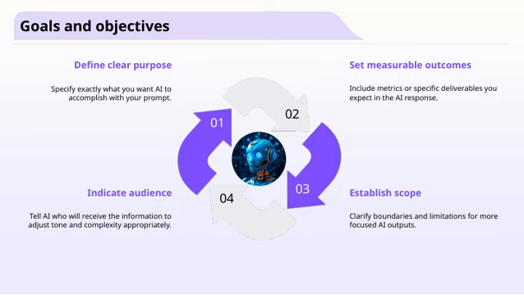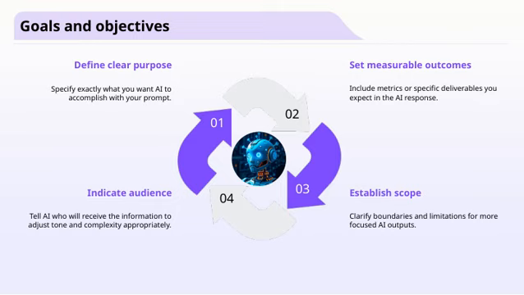Next, setting measurable outcomes is key. This means including metrics or specific deliverables that you expect in the AI's response. It keeps things concrete and gives you a way to evaluate success later on. Then, it's important to indicate the audience. Knowing who will receive and read the information allows the AI to adjust the tone and complexity accordingly, whether it's a technical team or a general audience.